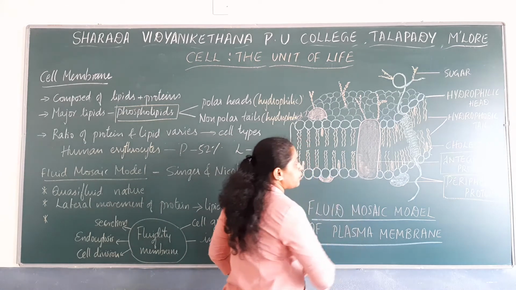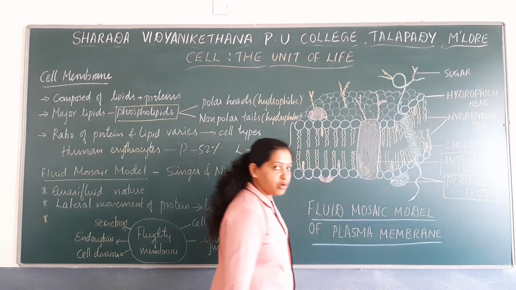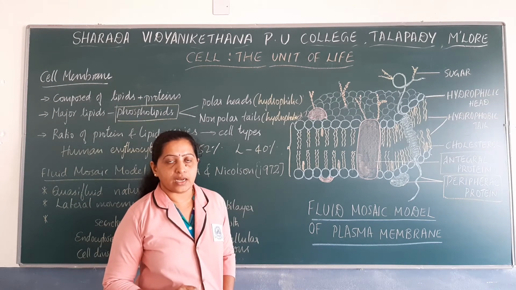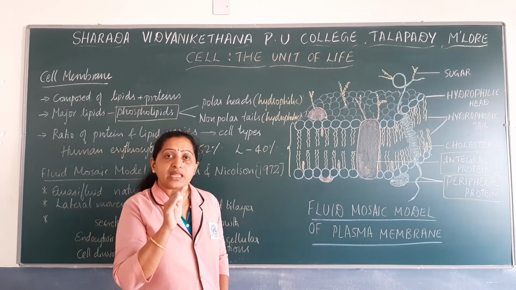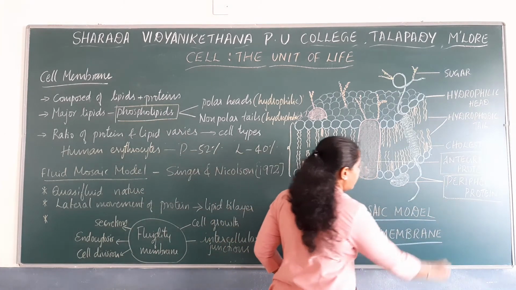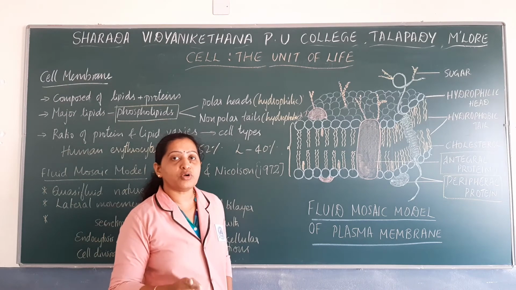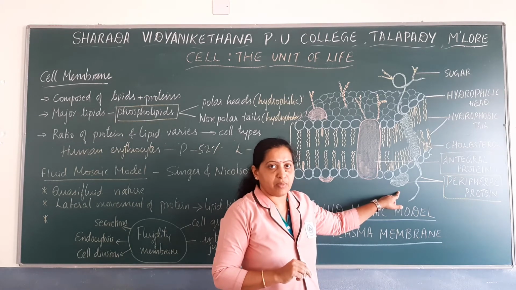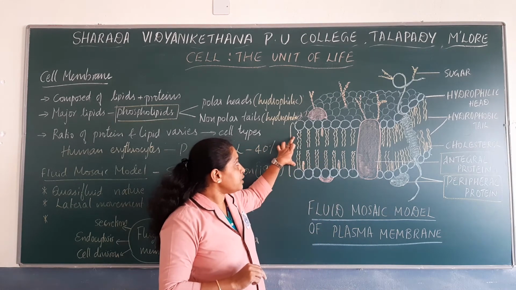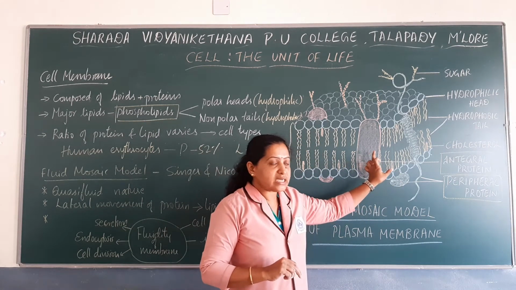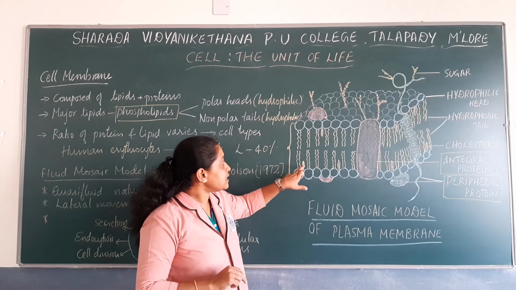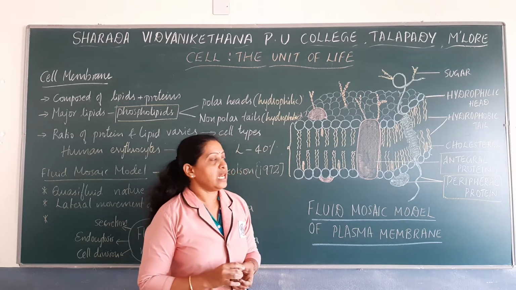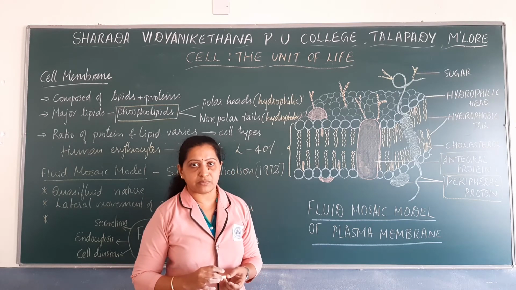In addition to intrinsic proteins, there are certain proteins known as peripheral proteins. Peripheral proteins are usually found on the surface of the lipid bilayer. So these are the 2 kinds of proteins mainly present in the lipid bilayer or the plasma membrane. In addition to these 2 kinds of proteins, there is also cholesterol and the presence of carbohydrates in the structure of the plasma membrane.